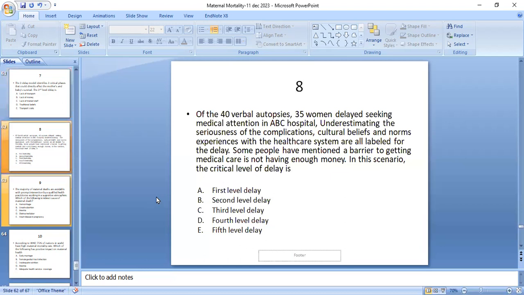Eighth MCQ: out of the 40 verbal autopsies, 35 women delayed seeking medical attention in ABC hospital. Underestimating the seriousness of the complication, culture, beliefs, and norms, and experiences with the healthcare system are all labeled for the delay. Some people have mentioned that a barrier to getting medical care is not having enough money. In this scenario, the level of delay is whether first, second, third, fourth, or fifth delay. It's A, first level of delay.